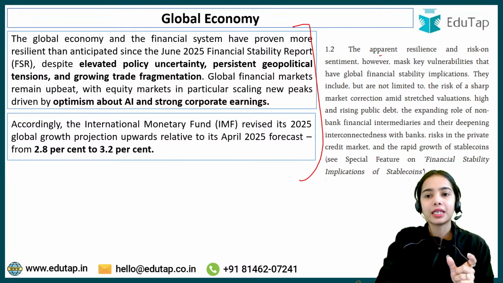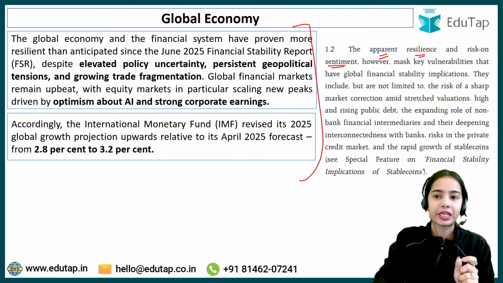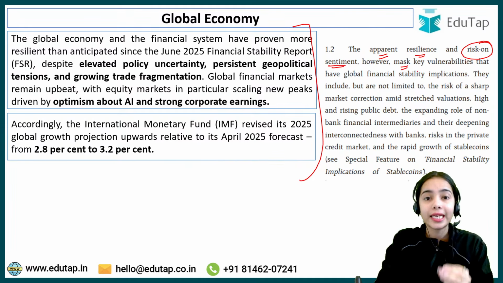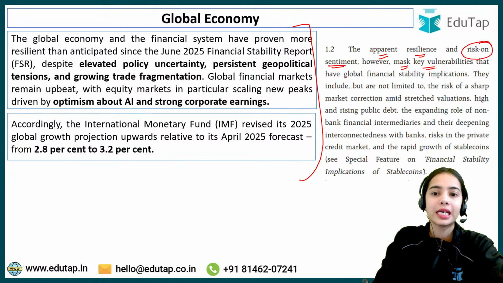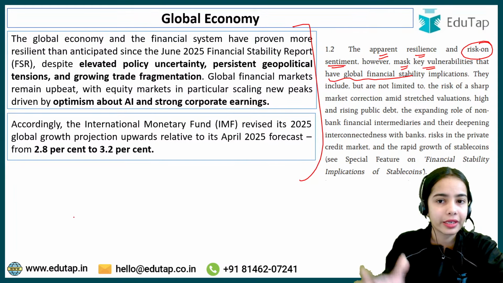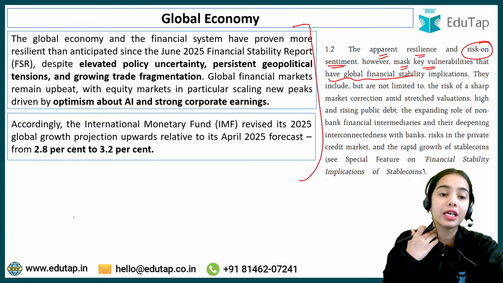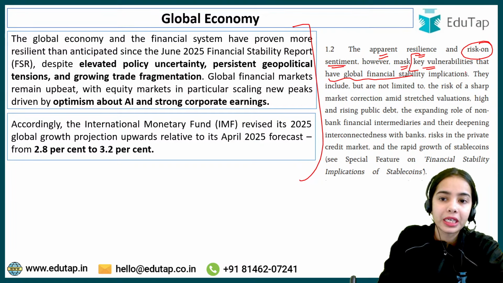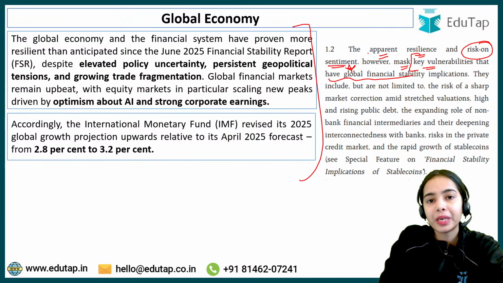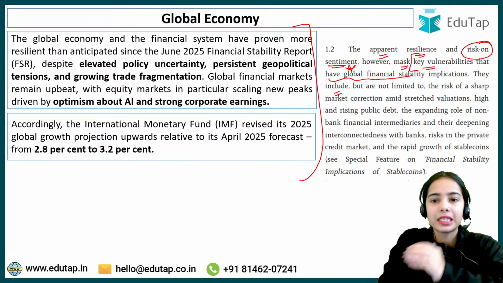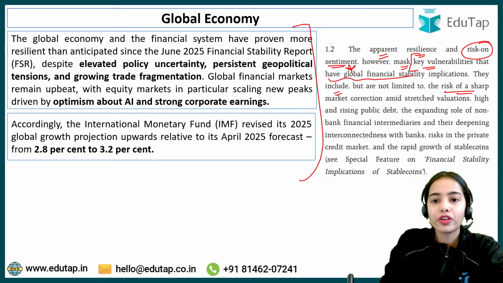But remember this, that the apparent resilience and the risk-on sentiment, meaning the optimism of the investors, are hiding key vulnerabilities that have global financial stability implications. So basically, the global economy is remaining resilient, the financial system is resilient, and the share market is booming, but it is hiding key vulnerabilities that have global implications for financial stability. So what are these vulnerabilities that we have to discuss? The risk of a sharp market correction.